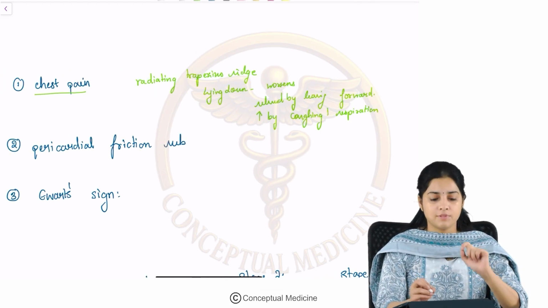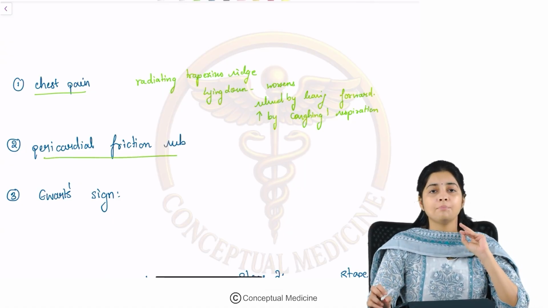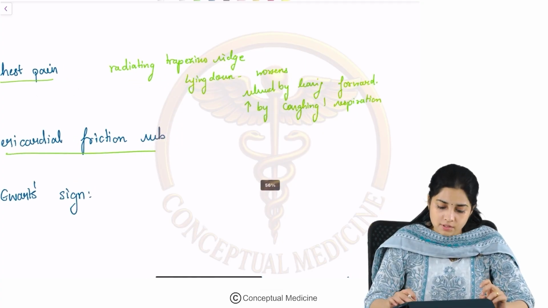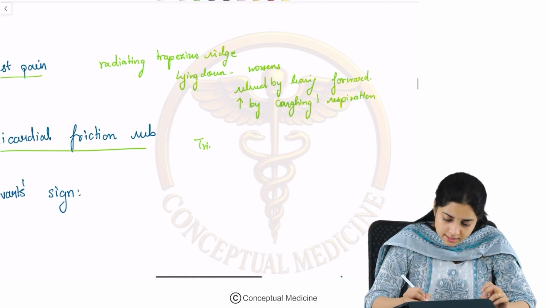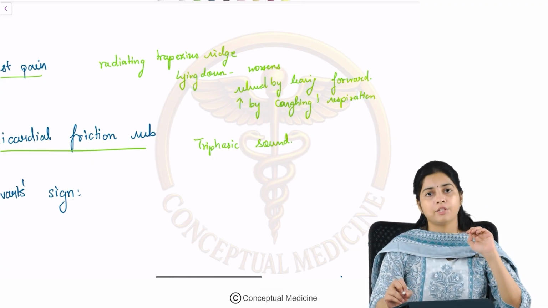The second most important thing that you will have to know is the sound called the pericardial friction rub. The pericardial friction rub is basically a triphasic sound. This is a triphasic sound. Where else have you heard a friction rub, right?